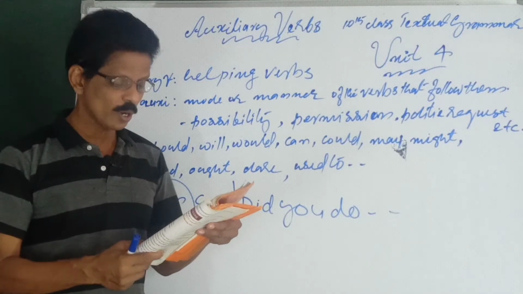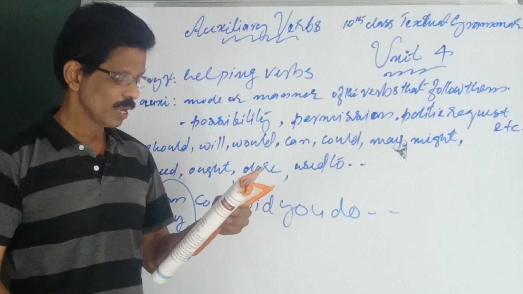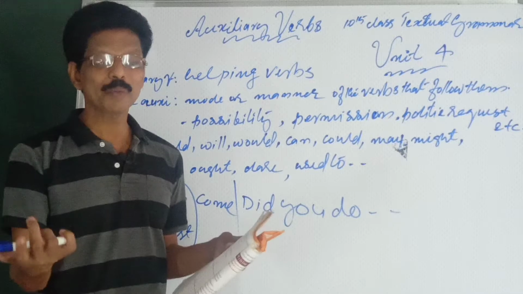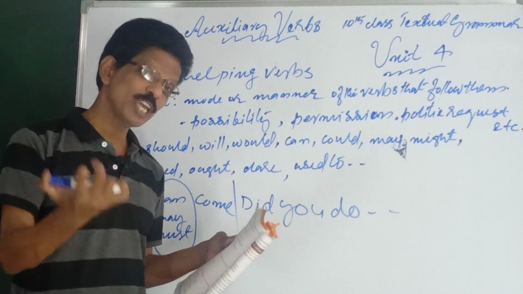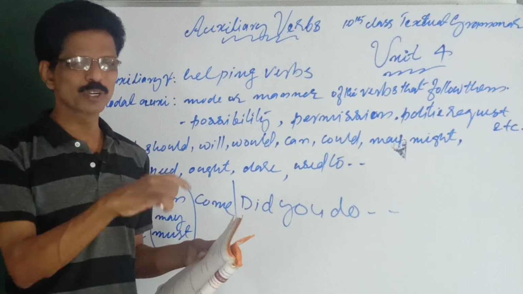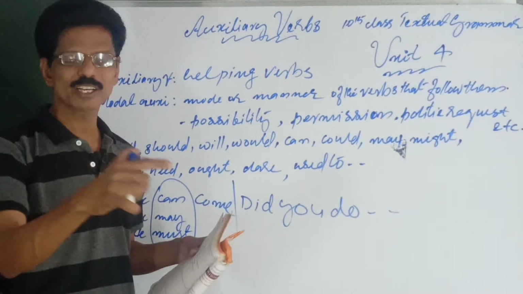Would, offer, preference, I would rather, I would prefer. See, past habit. Past habit is very important. I can means I am able to. He can means he is able to. He could means he was able to. See, can and could. He is able to and was able to. See, I could walk 10 miles a day when I was a student.